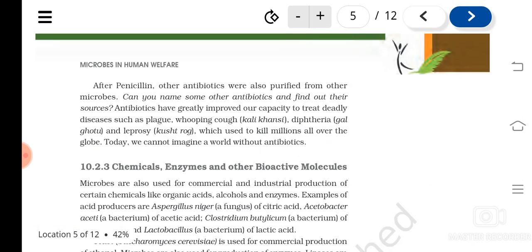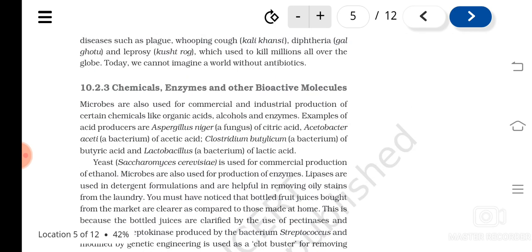And there are various types of antibiotics available now, isn't it? They are useful in the treatment of diseases like plague, whooping cough, diphtheria, leprosy. All these diseases used to kill a number of people before, but because of the discovery of various types of antibiotics, we are able to control these kinds of diseases.